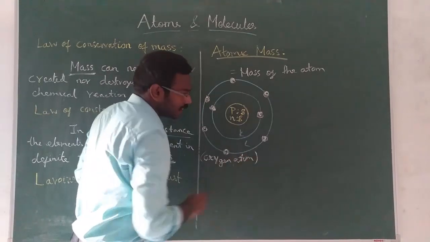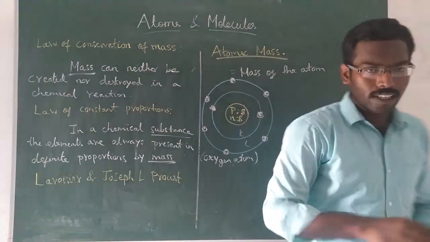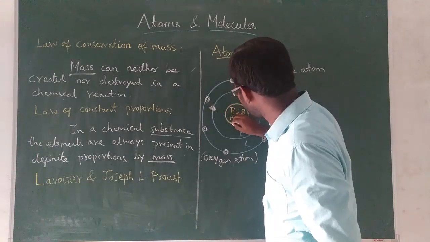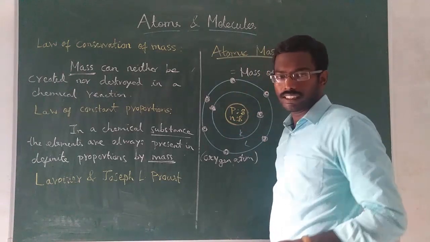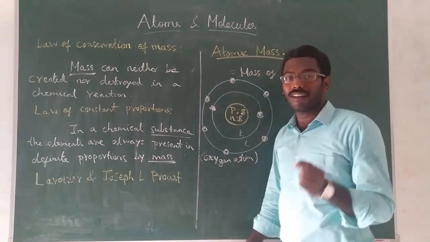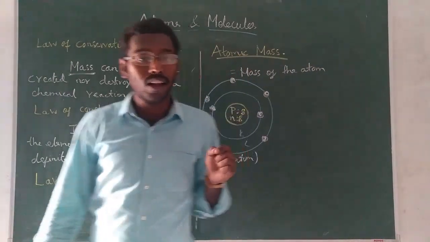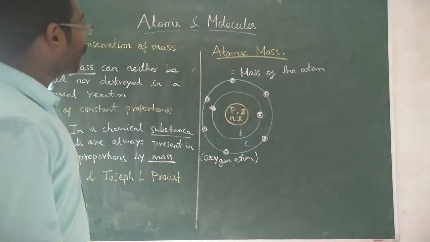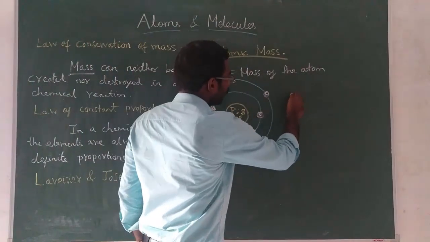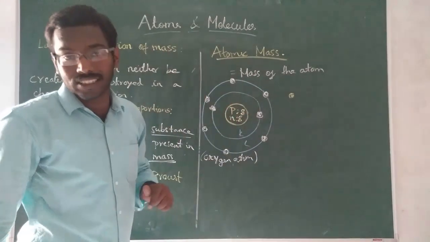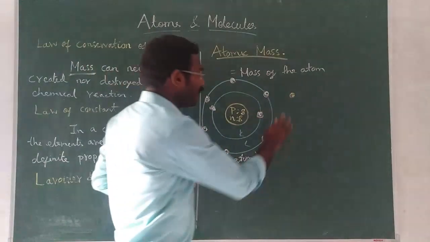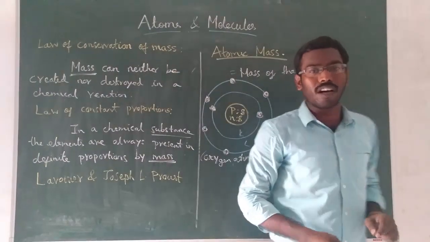Okay, why am I sharing this? You should understand one thing. In the middle of an atom, what is present? The nucleus is there. The nucleus is very, very small. Almost like in this whole big board, you consider this dot, this much only is the nucleus size, even smaller than this. Understood? The nucleus is very, very small.